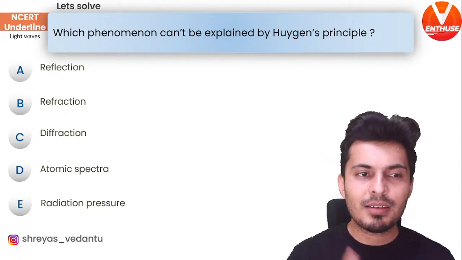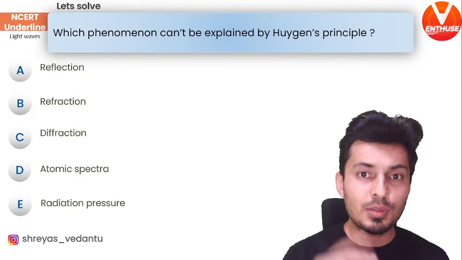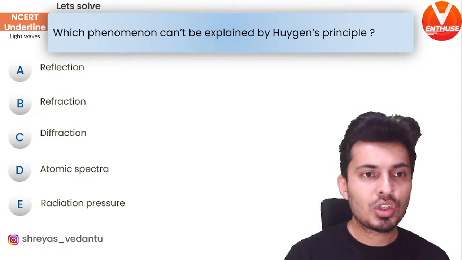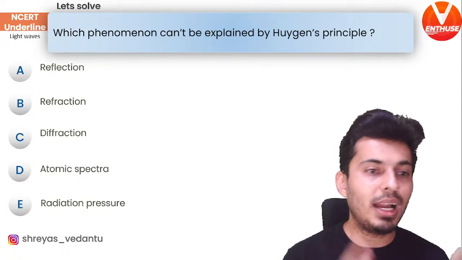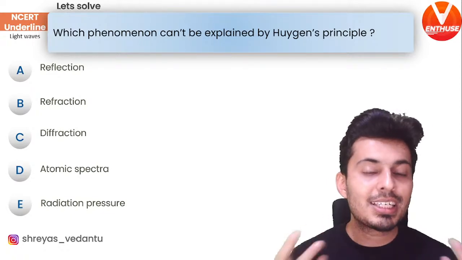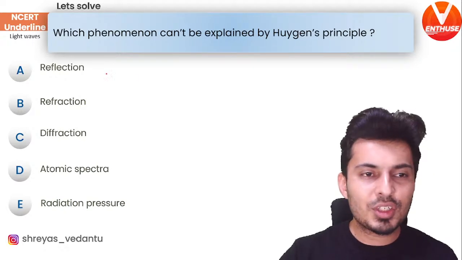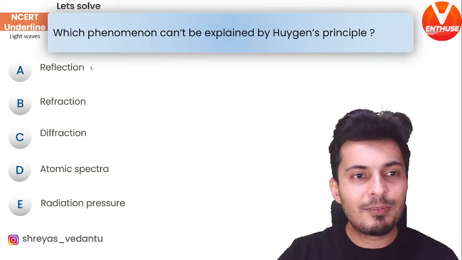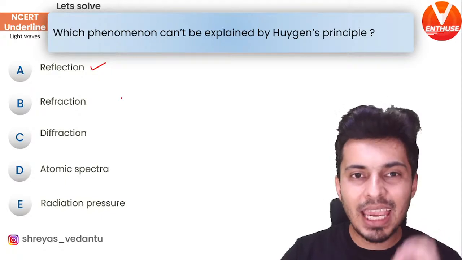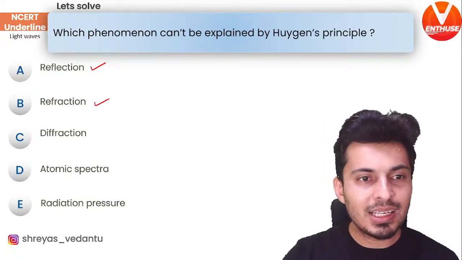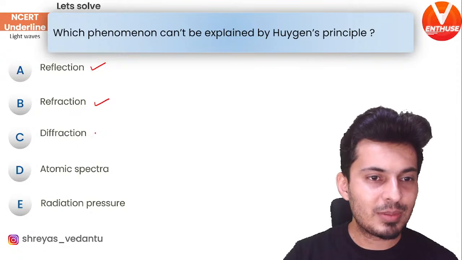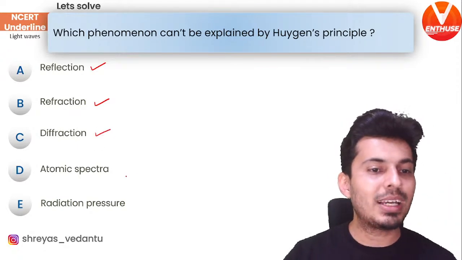Okay, come on. Is it reflection, refraction, diffraction? More than one can be correct. So, which cannot be explained by Huygens principle? Think about it. I just told you in NCERT, reflection is there. Reflection can be explained by Huygens principle. Refraction also can be explained by Huygens principle. Diffraction also can be explained.